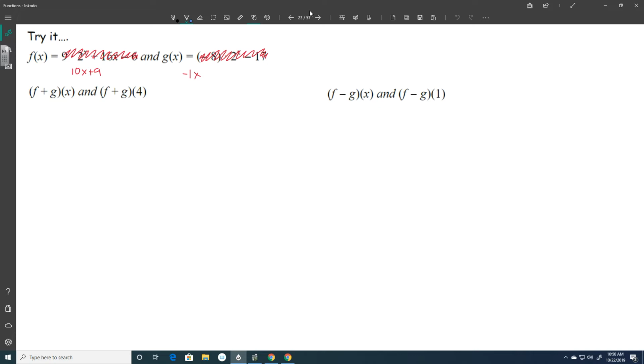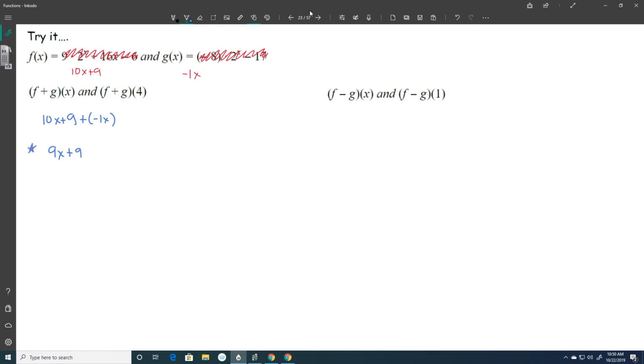So f of x, again, I changed it to 10x plus 9, and g of x is negative 1x. So f plus g, so I'm going to take 10x plus 9, and I'm going to add g, so I'm going to add negative 1x, and I'm going to combine like terms. 10x's plus negative 1x's becomes 9x's, and then I still have a plus 9 right here. So that's my new function.